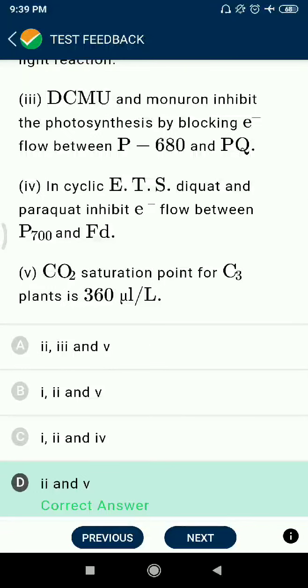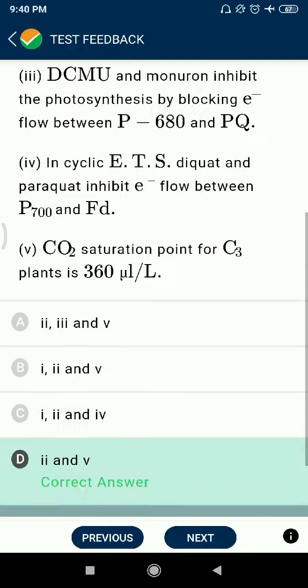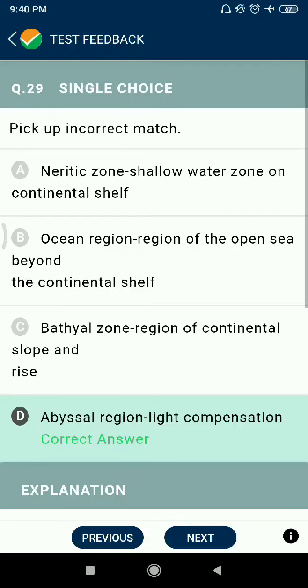Okay, but DCMU and monuron inhibit photosynthesis by blocking electron flow between P680 and PQ. Okay, but CO2 saturation point for C3 plants is 360 microliter per liter. Okay, ये correct है.